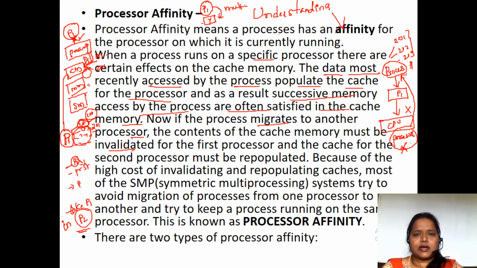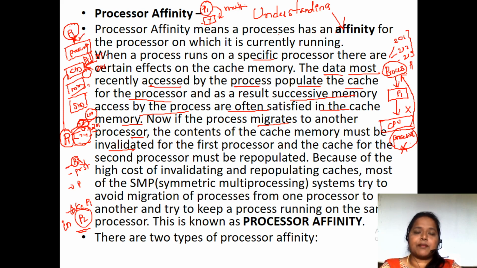Next, after some time, this process X has been terminated due to some IO request. But after completing the IO request, I cannot guarantee that the process will come back to the X processor only, because it is a multiprocessor system. When it is a single processor system, even if the process was terminated, it will come back to the same processor only.